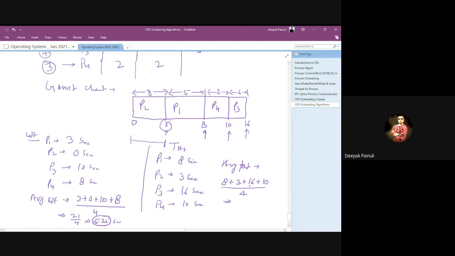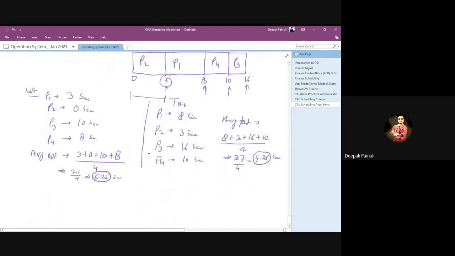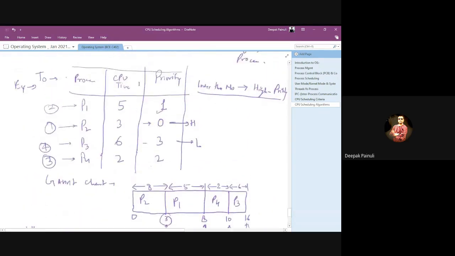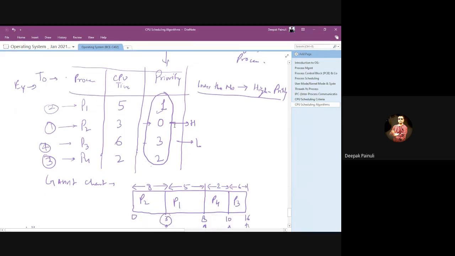That means 26, 34, 37. 37 by 4 is 9.25 seconds. So for the given snapshot of the system, we have created the Gantt chart and calculated waiting time and turnaround time using priority scheduling, where the key deciding factor for selecting any process for the CPU is priority, right? Here we don't have arrival time, so we cannot consider it.